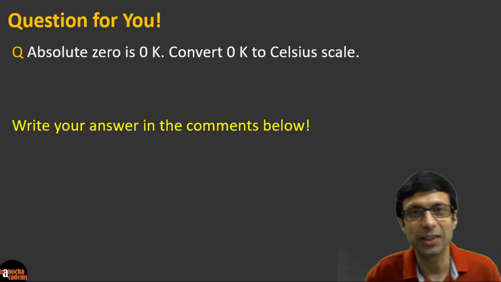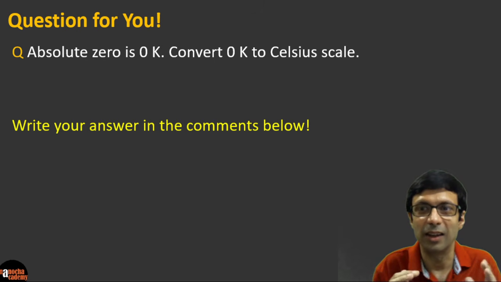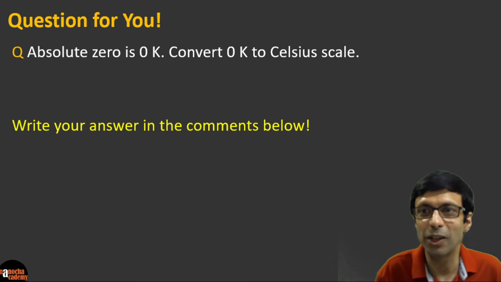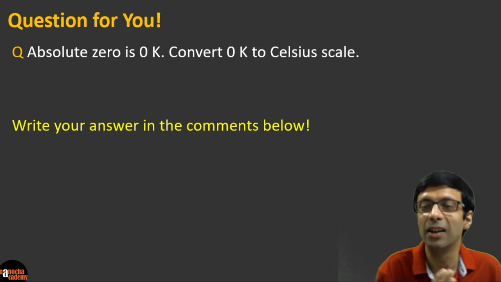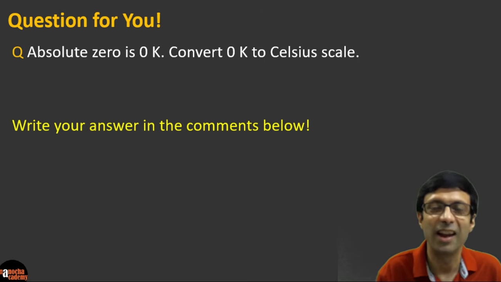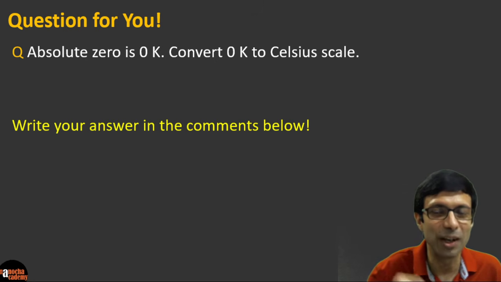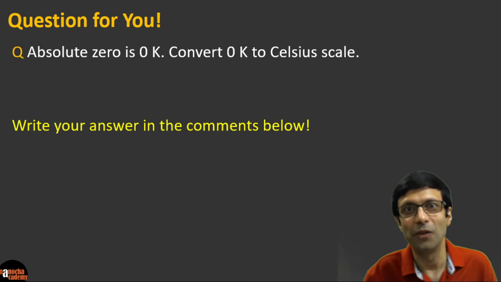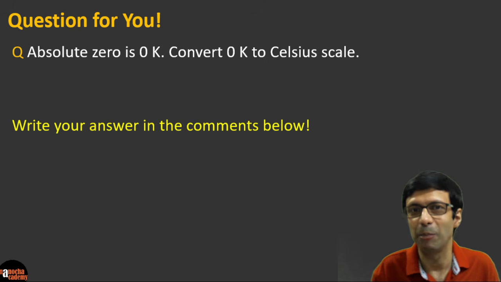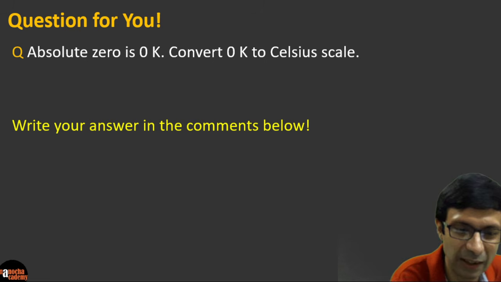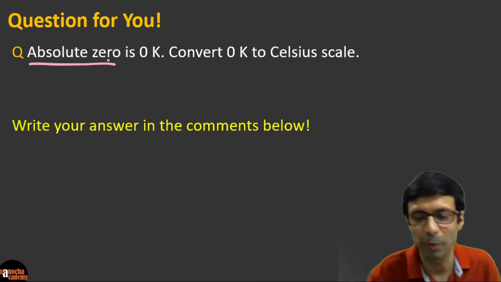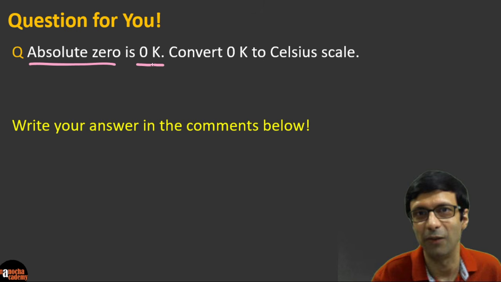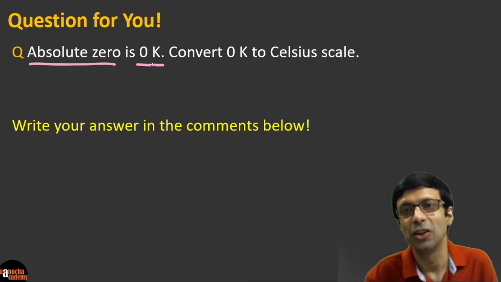Okay, so I see a lot of good answers in the chat here, so you guys are trying it, but take a careful look at this question, and the hint is to use the equation that we discussed in this class on how to convert Celsius to Kelvin or Kelvin to Celsius, and try to give me the right answer, and do put it in the comments below. So you need to convert absolute zero, which is a very interesting temperature, because this is the lowest possible temperature in this universe. That's why it's called, as you can see from the name, absolute zero. Okay, so it's the coldest or the lowest temperature possible, and the value is 0 Kelvin, right? And you need to convert this to Celsius scale.